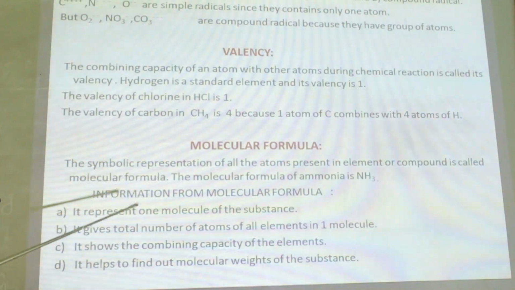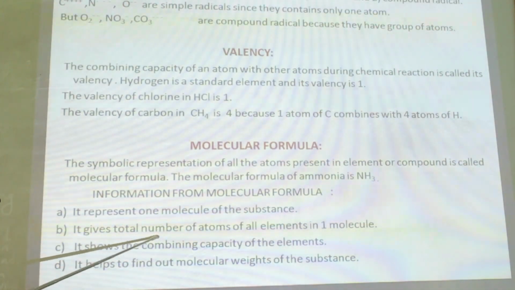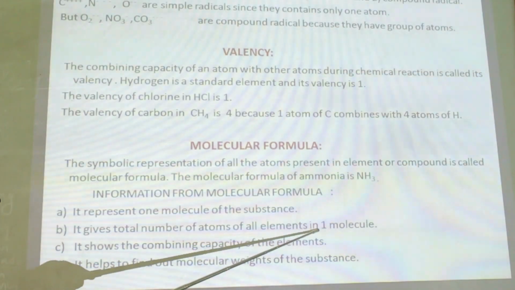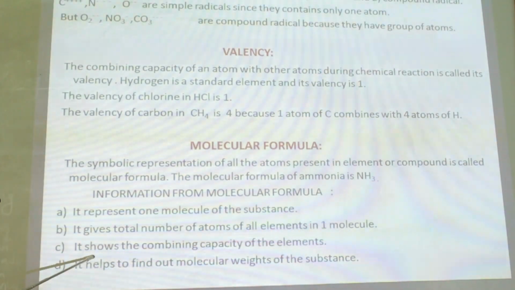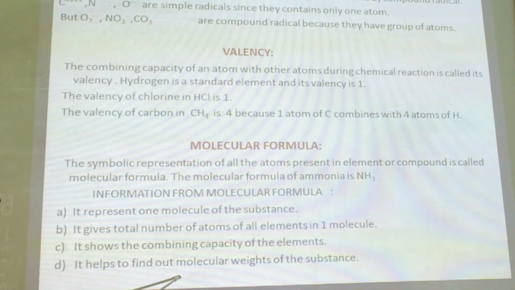So from the molecular formula, we get this information. It helps to represent one unit molecule of the substance. It gives the total number of atoms of all the elements in one molecule. It shows the combining capacity of the elements. It helps to find out the molecular weight of the substance as well.